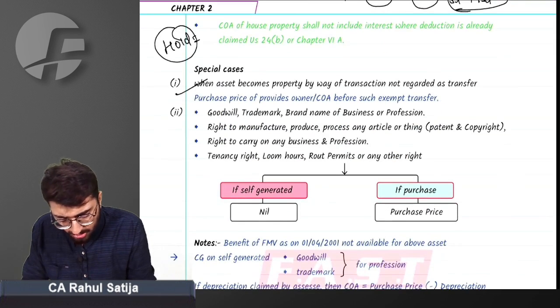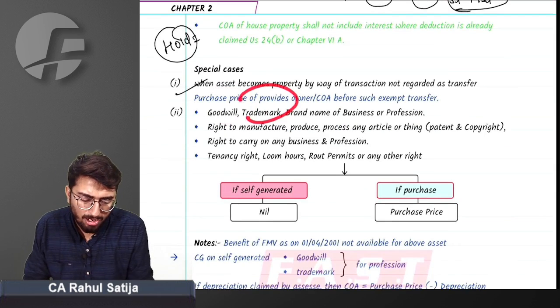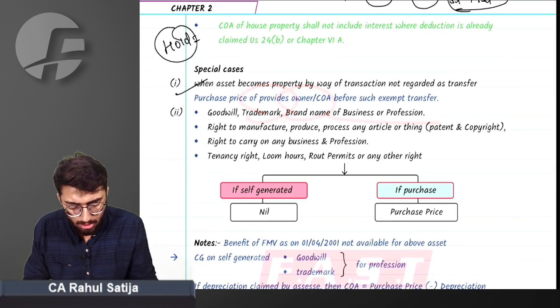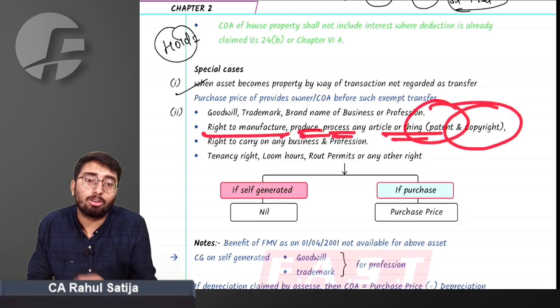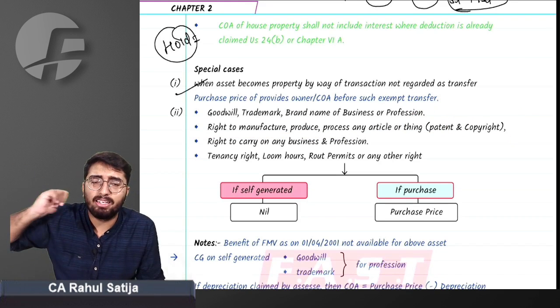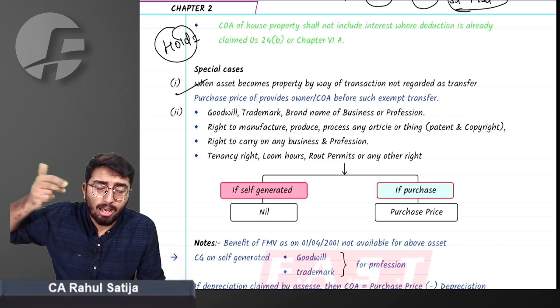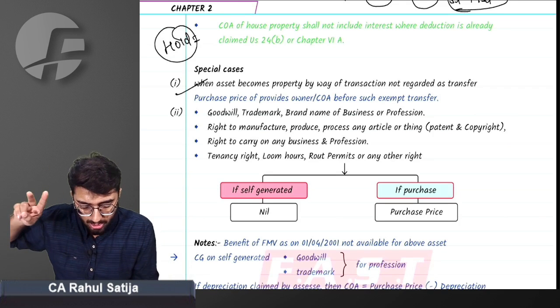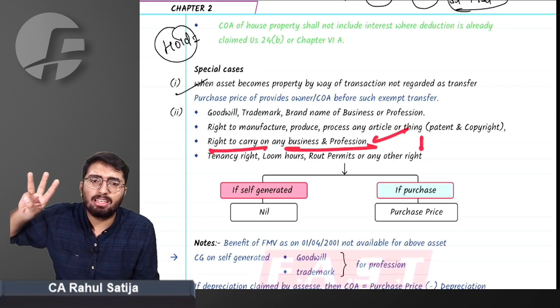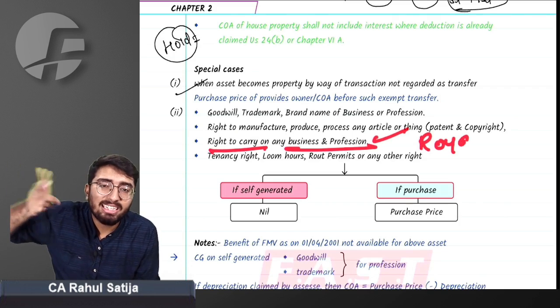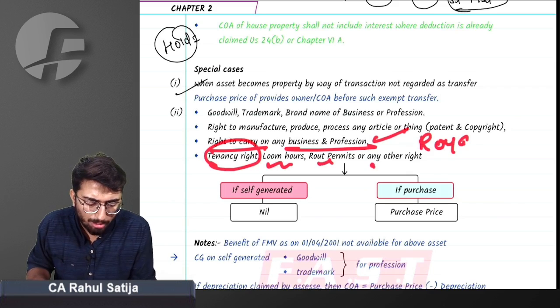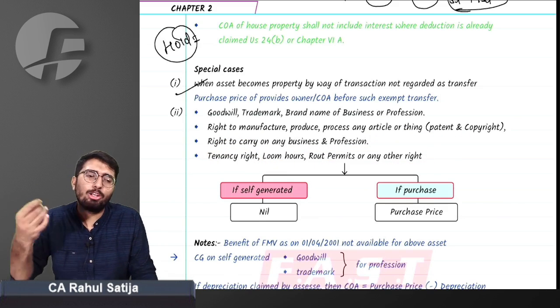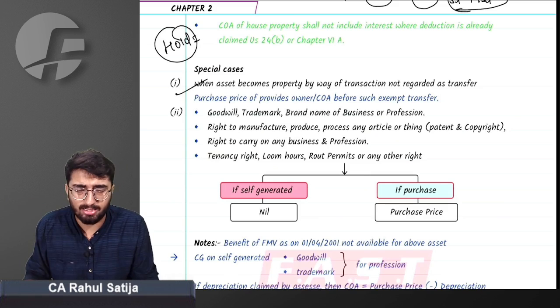For example, if I am doing a business, I acquire a goodwill, trademark, or brand name for business and profession. The right to manufacture, produce, or process any article, like a patent or copyright. I can either develop a patent or acquire one. The right to carry on any business or profession. For example, I paid royalty or created a royalty, or I have some tenancy rights, loom hours, route permits, or any other intangible assets. How will you calculate the cost of acquisition of such assets?